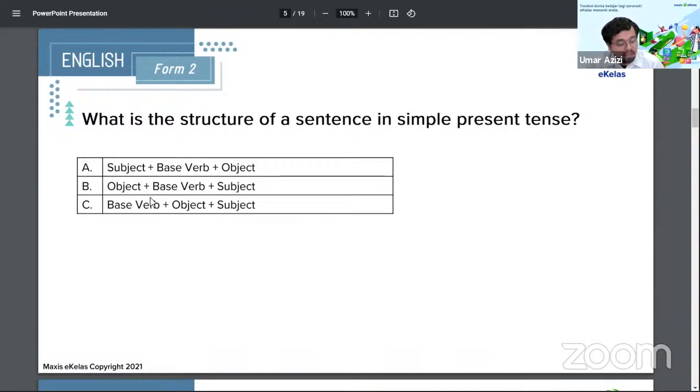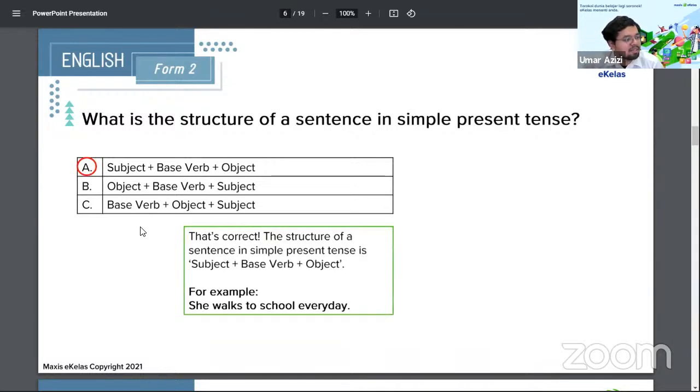Renji Subra says C. We'll check out the answers now in 3, 2, 1. And the answer is A. So the answer is A. The structure for today's class is subject, verb, object. So I'm going to point out for you here. Subject refers to the person that we're talking about, she.